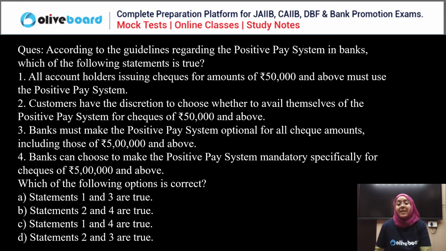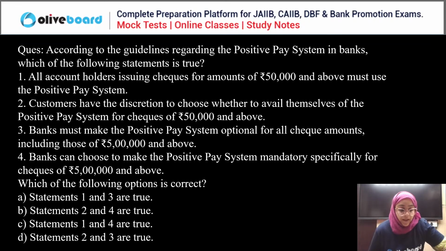Third, the bank must make the positive pay system optional for all check amounts including 5 lakh and above. Fourth, bank can choose to make the positive pay system mandatory, especially for checks of rupees 5 lakh and above. Everyone, please answer this question.